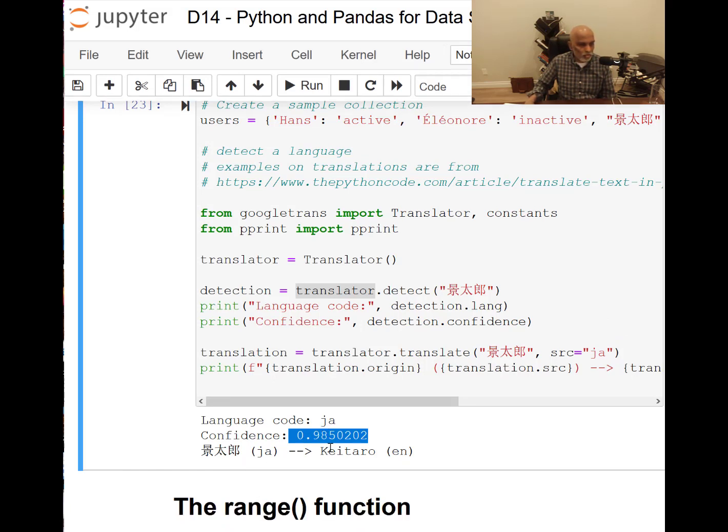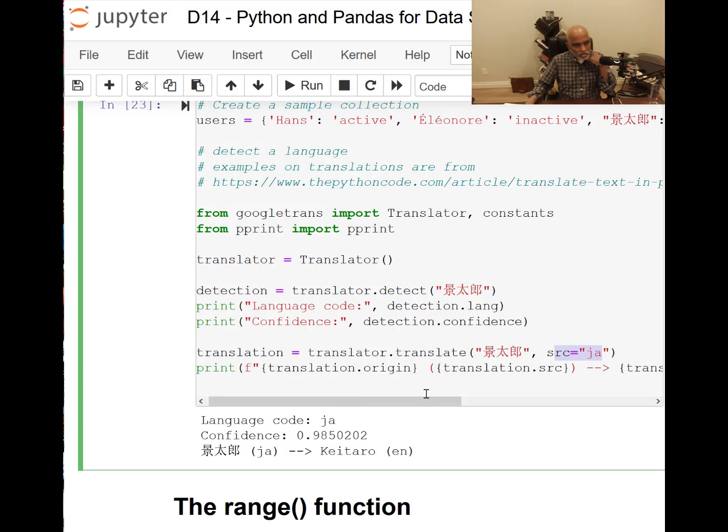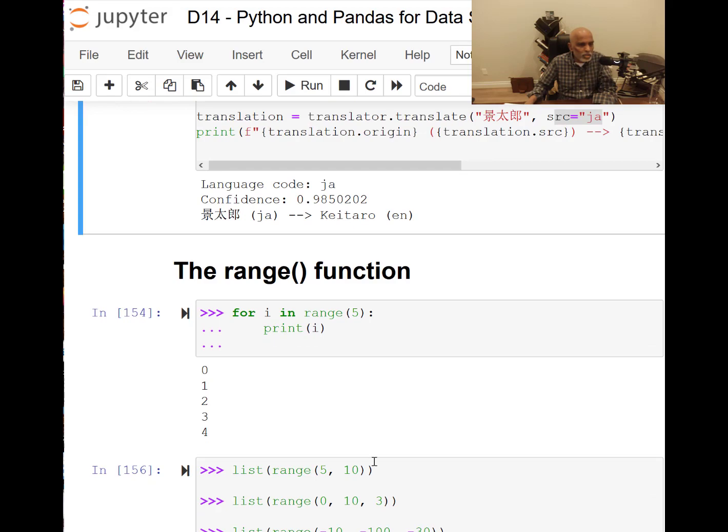And then, what if we want the translation of this? Remember, not only detection, but also translate this, with the src. Given that it's a Japanese language, now we are giving src equal to ja, that is Japanese, and then we print like before: translation origin, the origin statement, language, translated text, and the destination language.